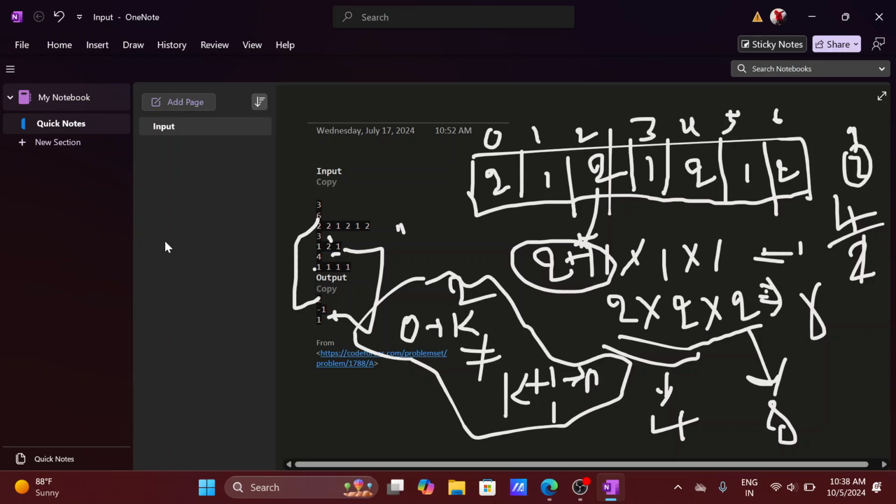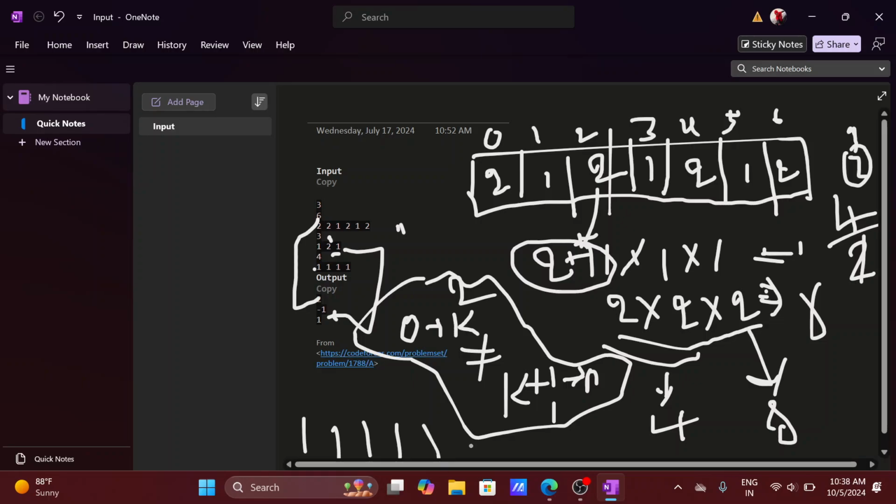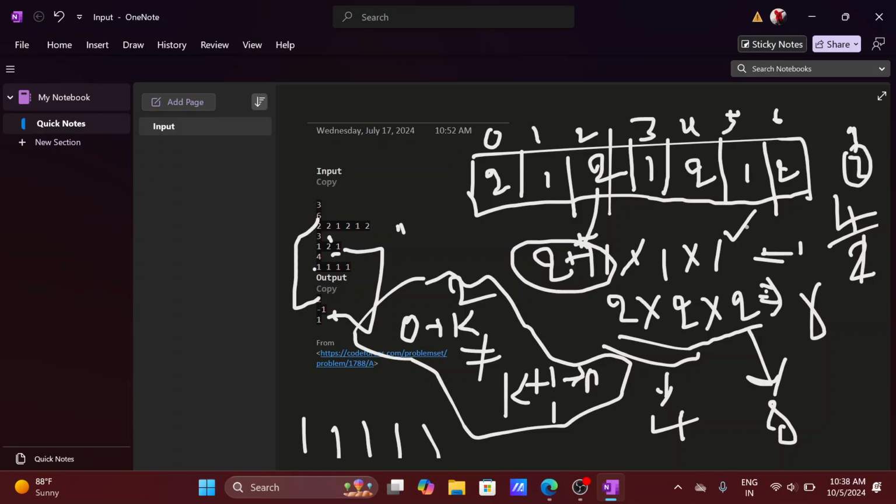And here 1 1 1, so four ones are there, and this is kind of an edge case. 1 1 1 1, so all are ones. It's not about even or odd when we are dealing with ones. I already told you, right? One won't have any effect on the result, no matter how many times one is multiplied by itself, the result is one.